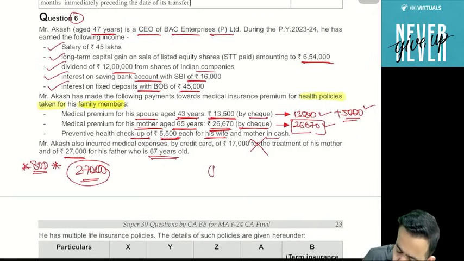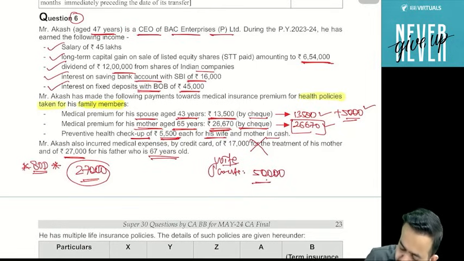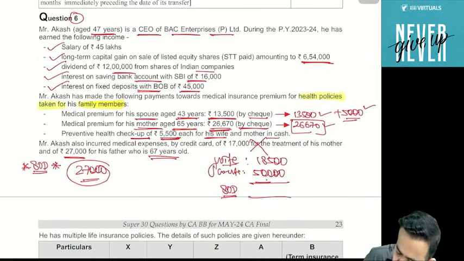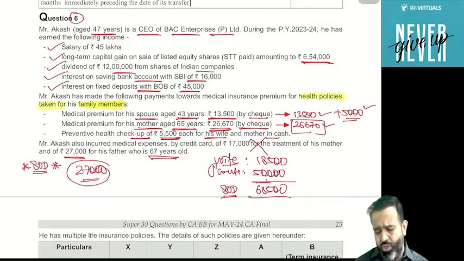Can I say that for parents the maximum deduction allowed is 50,000, and for wife the maximum deduction here is 13,500 plus 5,000, total comes to 18,500. So can I say that under section 80D your deduction allowed is 23,500? Sorry, 68,500.